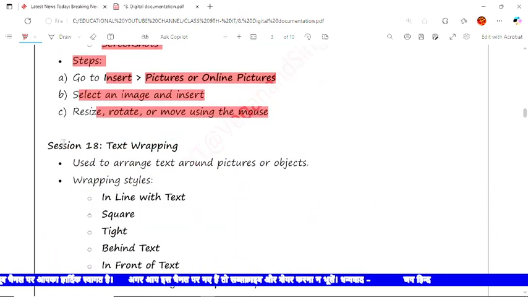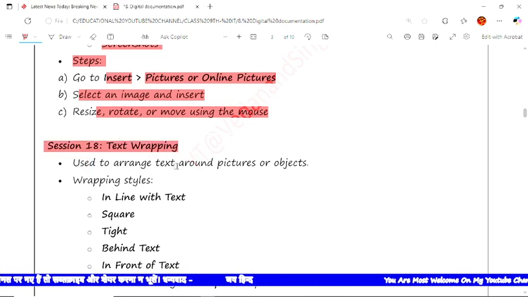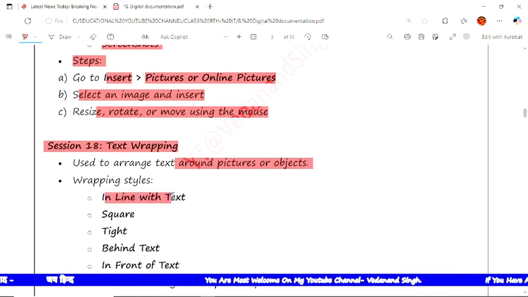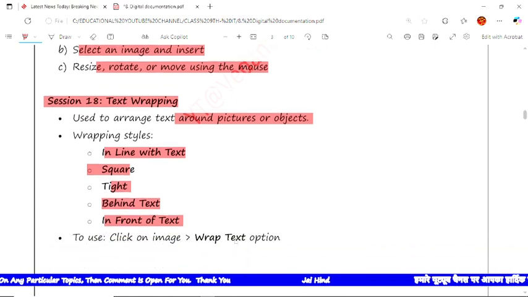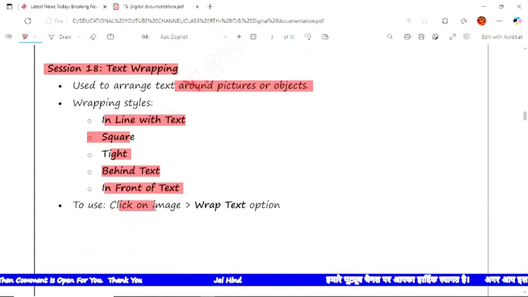In session number 18, text wrapping. Text wrapping is used to arrange the text around pictures or objects. Here text wrapping would be In Line with Text, Square, Tight, Behind Text, and In Front of Text. If we want to write something on the image, we can use In Front of Text or Behind Text. We can even write on the page, on particular pictures also. To use it, click the image and the Wrap Text option would be here.